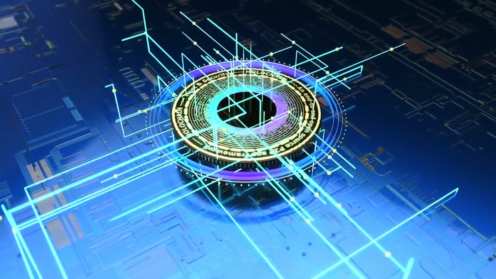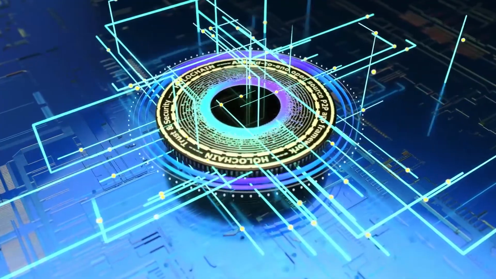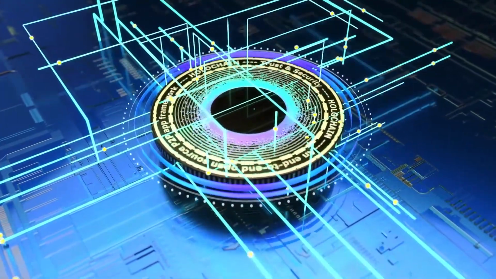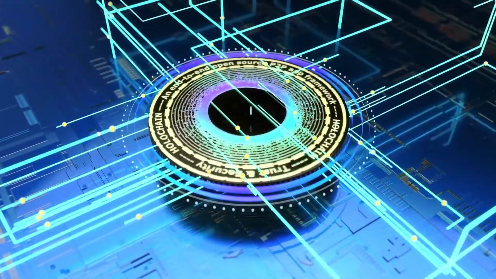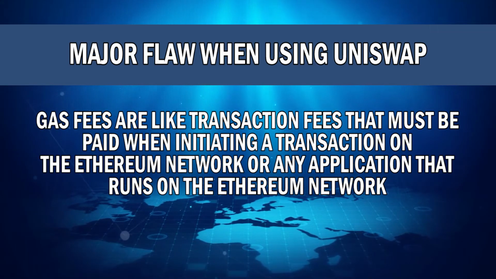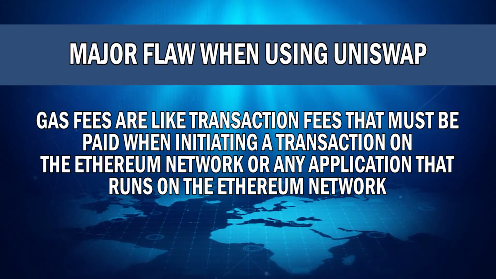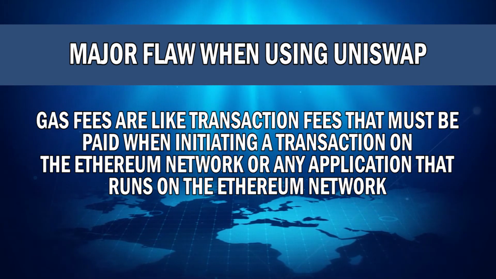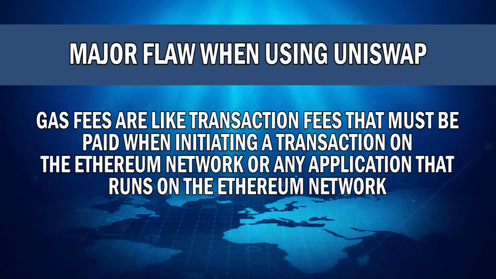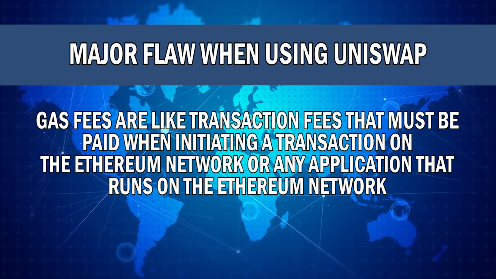As Ethereum becomes more popular and mainstream and more people adopt it, the gas fees you'll encounter when initiating a transaction will continue to rise in price. Think of gas fees like a transaction fee that you will need to pay to initiate a transaction to take place on the Ethereum network or any application such as Uniswap that runs on the Ethereum network.